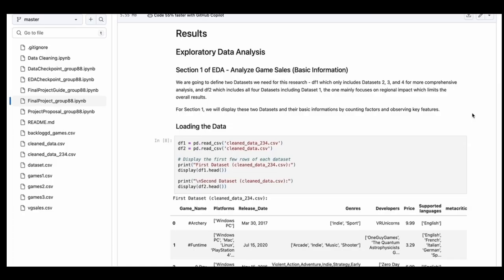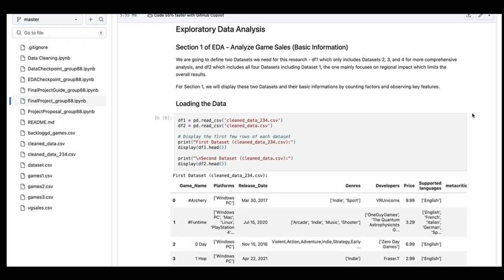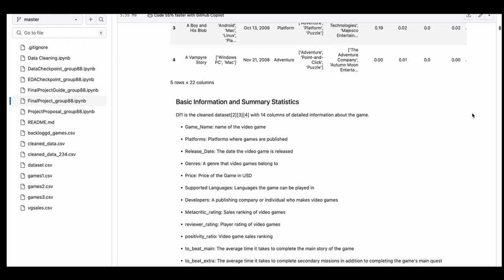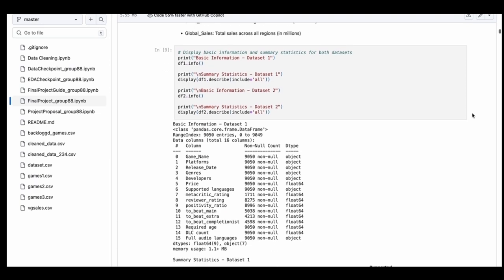Hey, this is Anthony Chu, and I'm going through the first section of EDA. We first list out all the basic information about the cleaned dataset, and then we did a visualization in general to see the distribution for each variable.